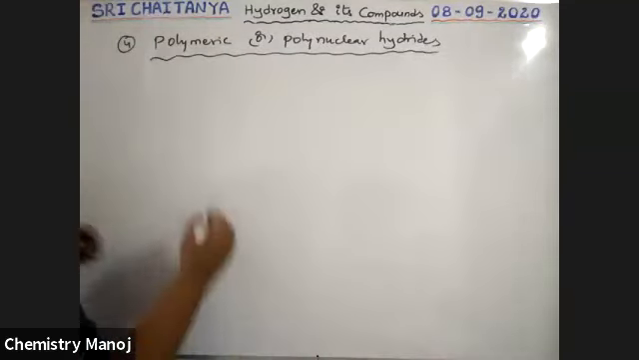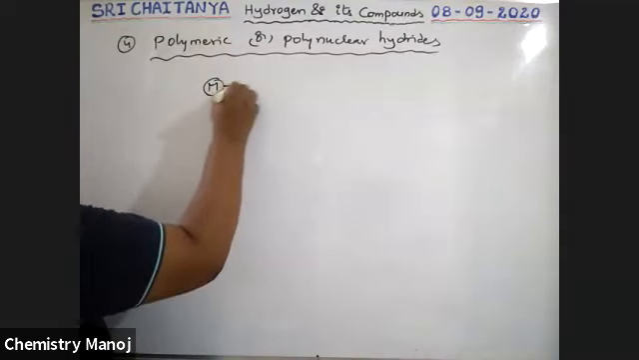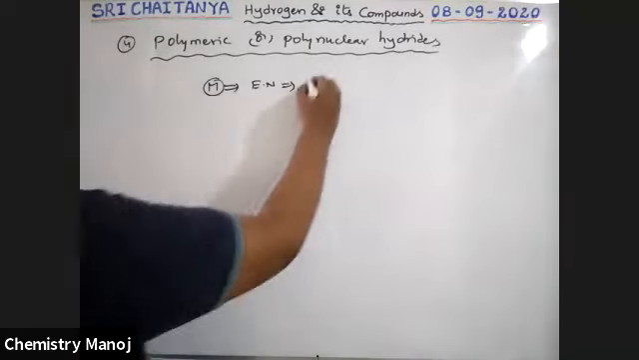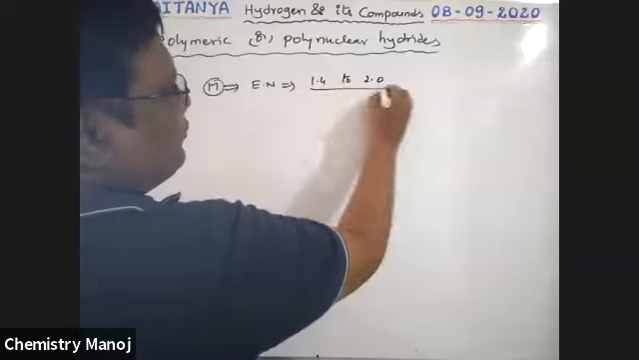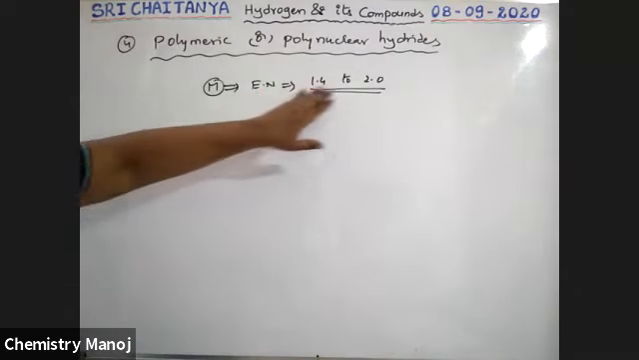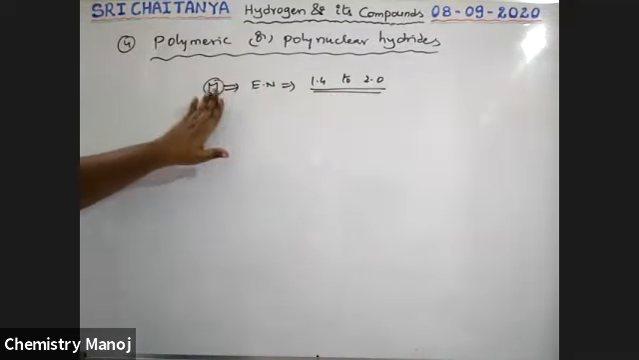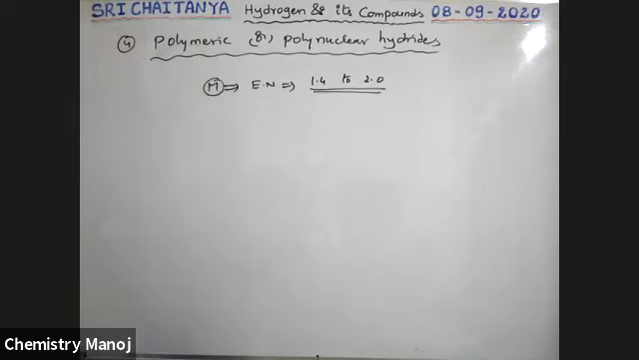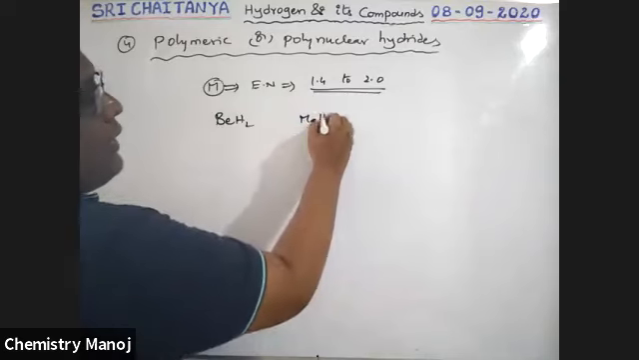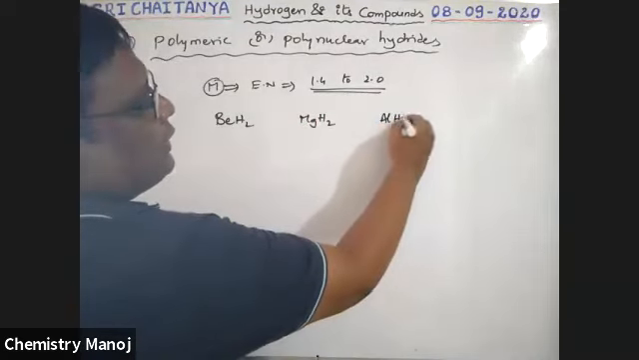See here, the elements, metal or whatever it may be, having electronegativity in between 1.4 to 2.0. Those elements having electronegativity in this range can form this type of hydrides. The best examples are beryllium hydride, BeH2, magnesium hydride, MgH2, and aluminum hydride, AlH3.